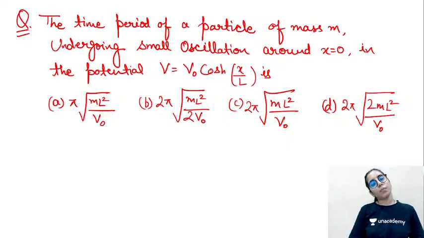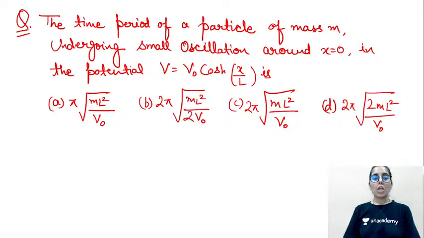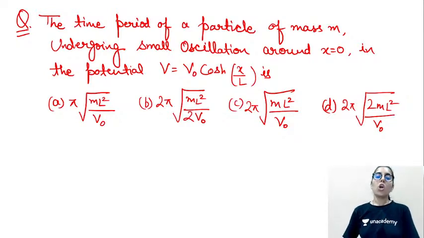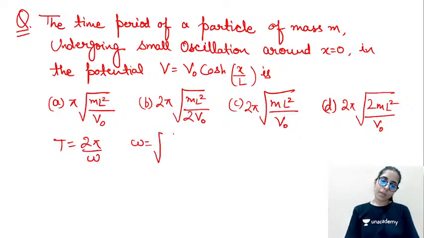Okay, once again, let me just tell you what steps you can take and how you can solve this type of question. The time period of the particle of mass m undergoing small oscillation around x equal to 0 is what you need to find, for which the potential is given to you. So time period T is equal to 2 pi by omega, and omega is simply root k by m, where k is the second order derivative of potential.